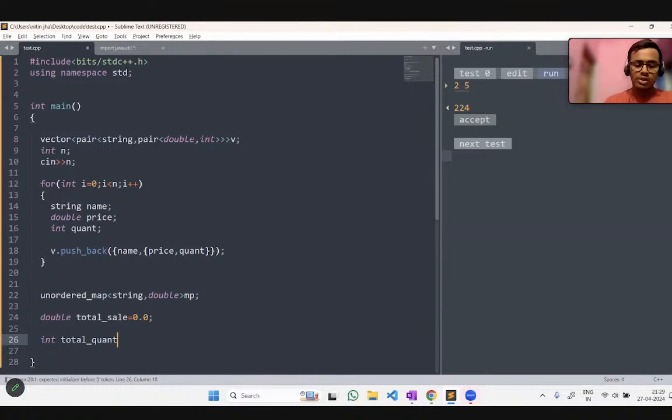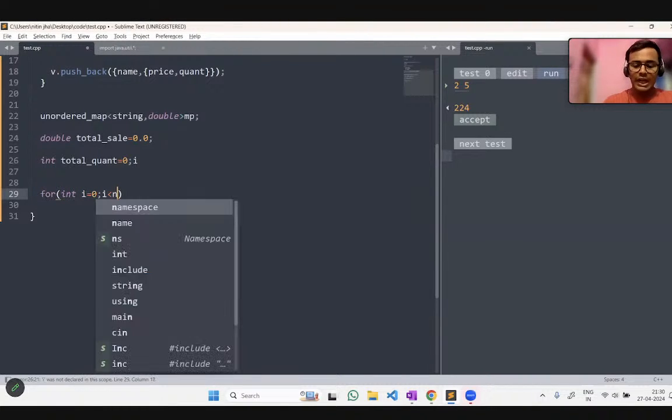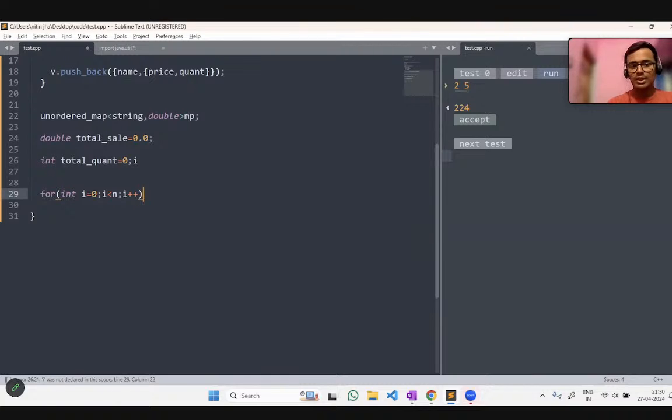Total quantity is initially 0, no problem. Now move forward and just run a loop for int i equal to 0, i less than n, and i plus plus.